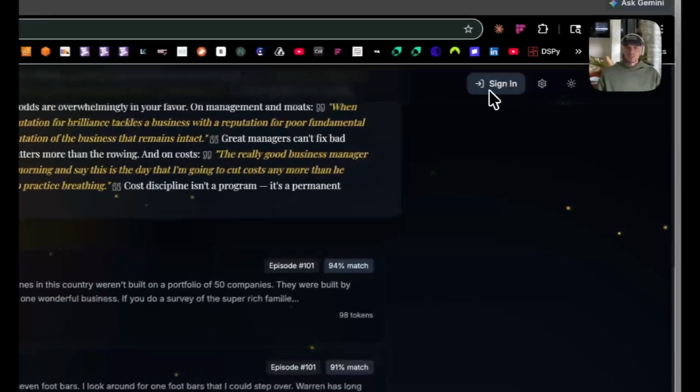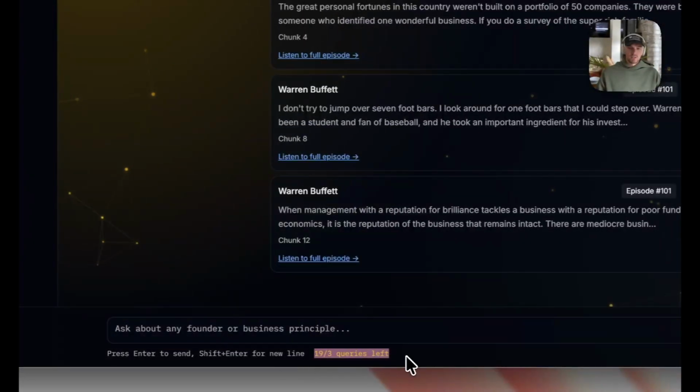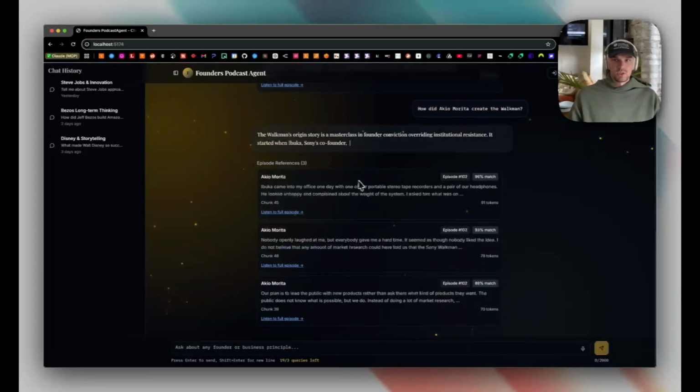The one thing I did add was, this will pop up a separate window, but I added some Google Auth login, and it would basically limit you to 3 queries once you signed in. The main reason was I was sending this to people. I didn't want them to pound it and blow up my API key. So I'm gonna ask one more question here and we'll see how well it pulls up stuff.